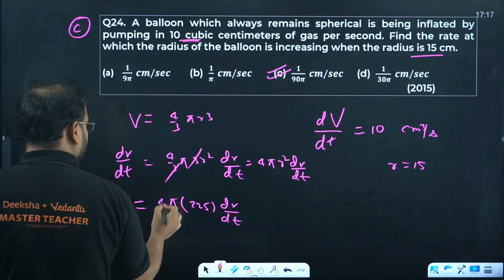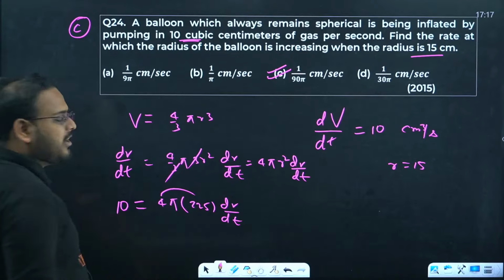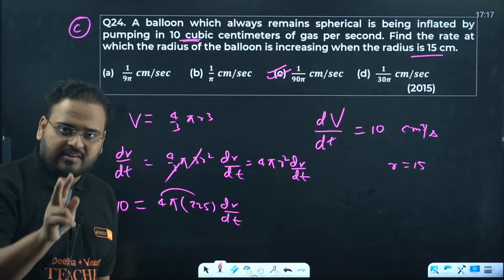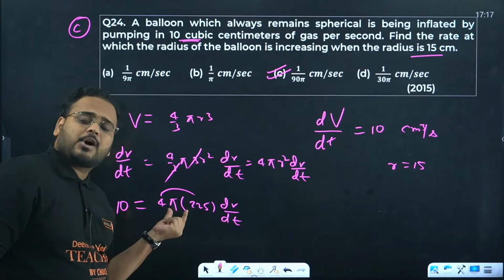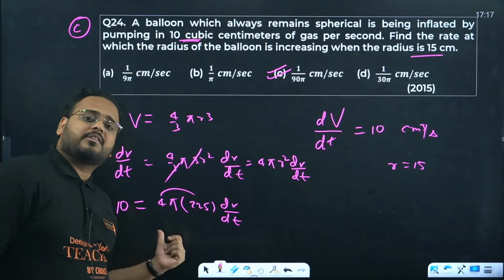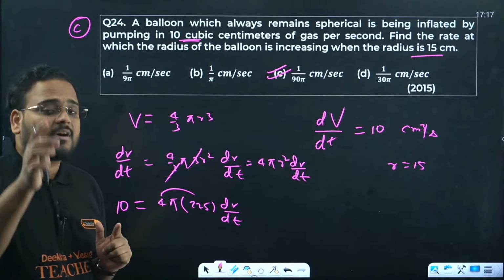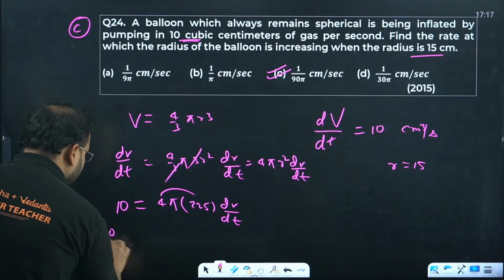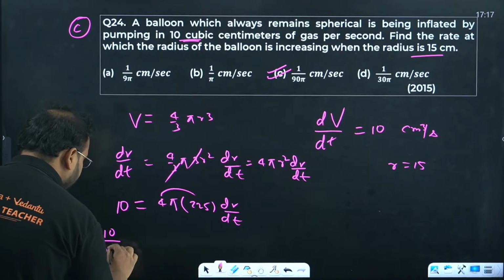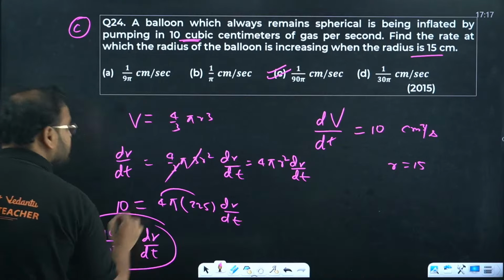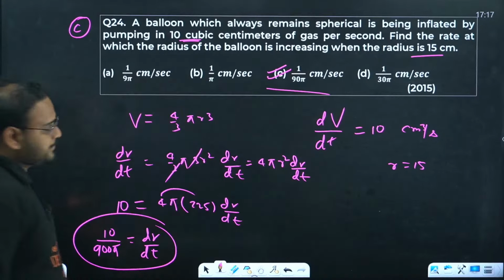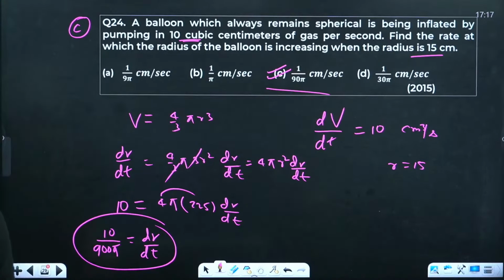Please check. 4 into 200 is 800, 25 into 4 is 100, so 225 into 4 is 900. So write this as 10 upon 900 pi is dr by dt, and from here your answer comes as option C.